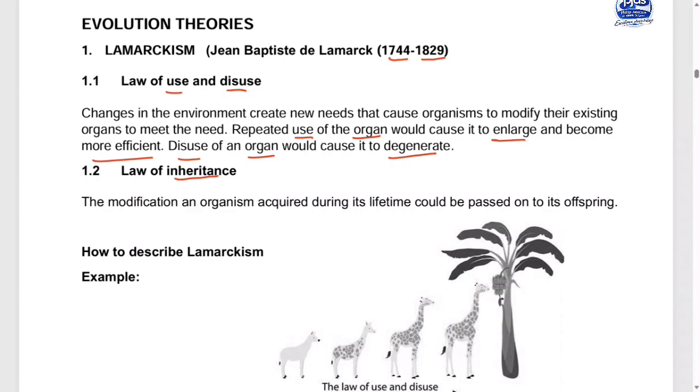Under the law of inheritance of acquired characteristics, he says that the modification of an organism acquired during its lifespan will be passed on to its offspring, which is wrong. He is trying to say that if I dye my hair pink, my children will also come with pink hair, which is wrong because they must inherit what? The original gene, not the artificial one that I made. You get my point? I can't dye my hair pink and my baby will come out with pink hair. No, originally my hair was black. Children must inherit the original genes, due to genetics. You get my point?